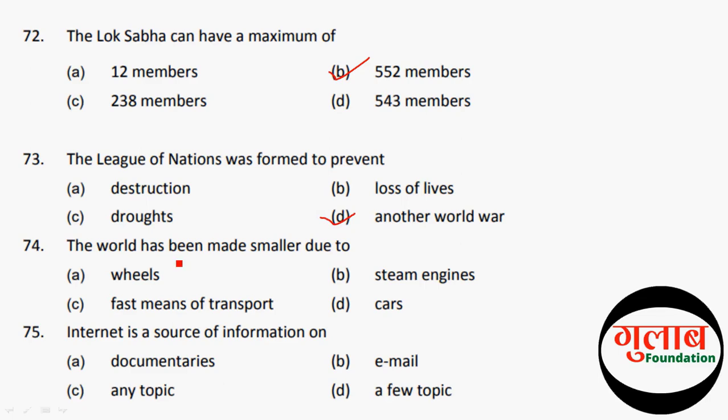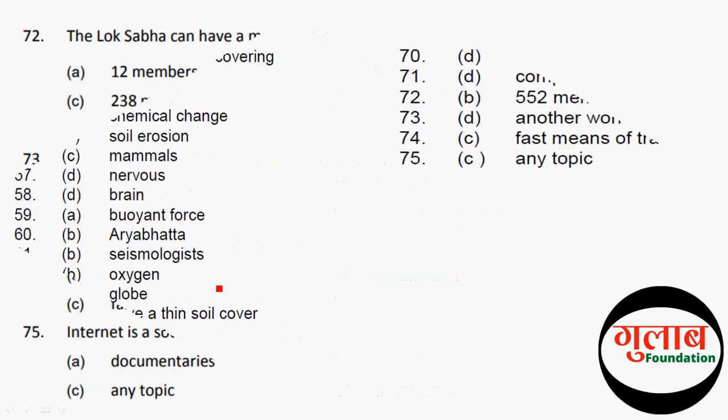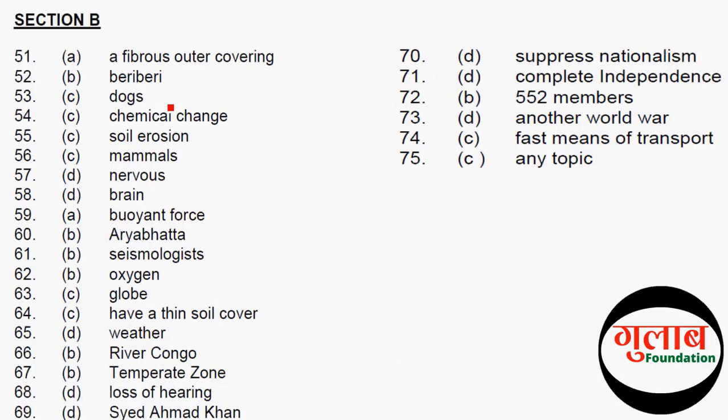Internet is a source of information on. The correct option is C, any topic. So let's move to the next question. From here you can see the answer of this question, section B, and you can check whether the answer is correct or not.